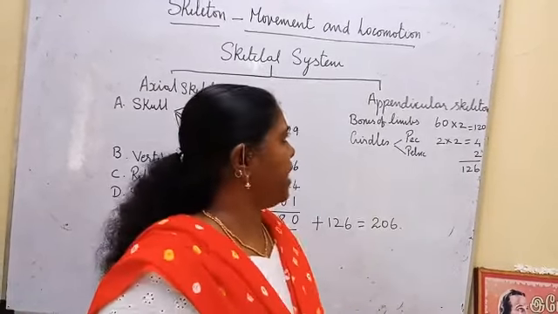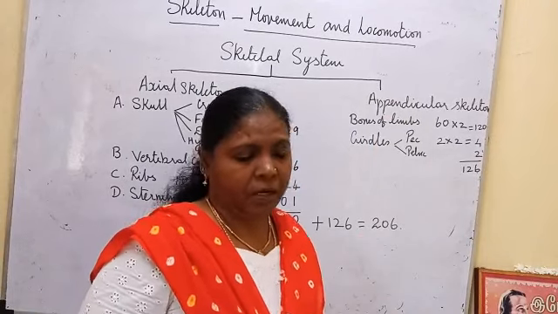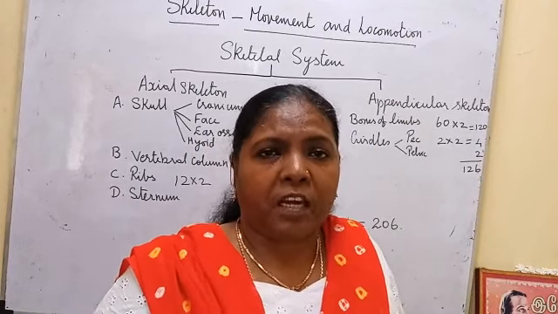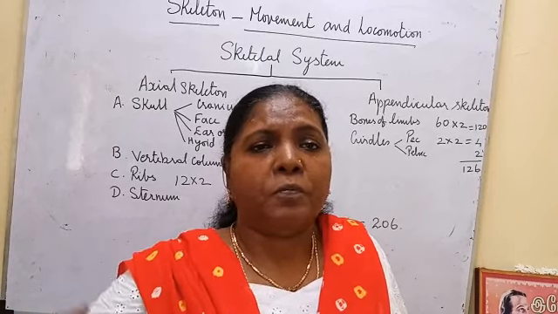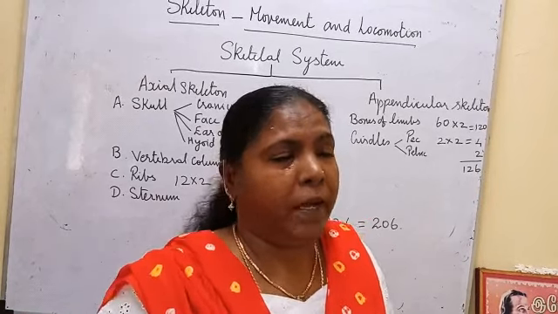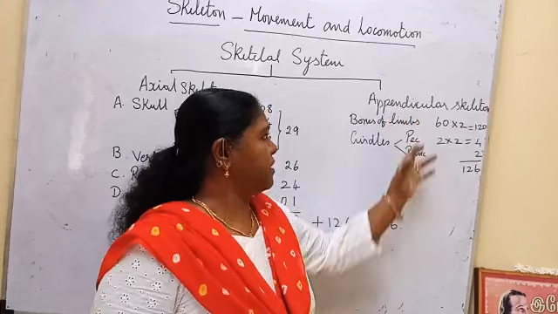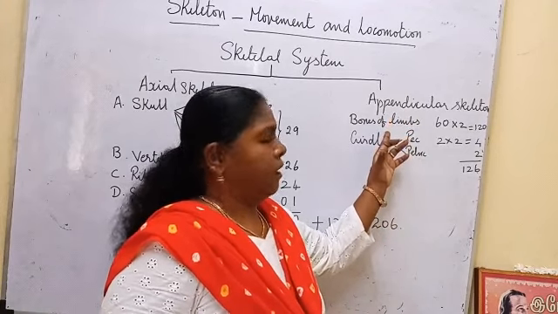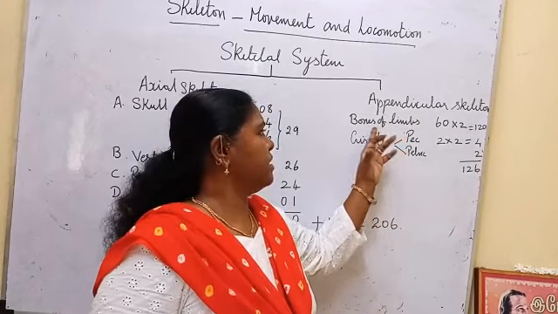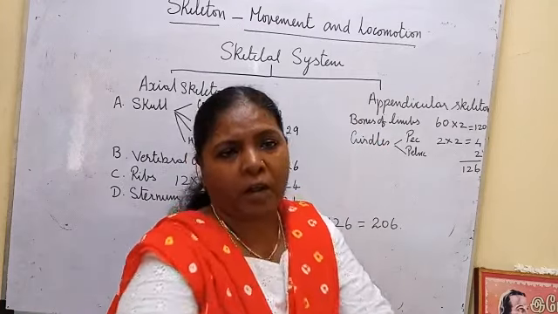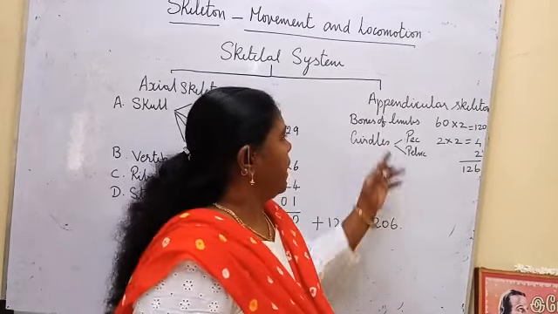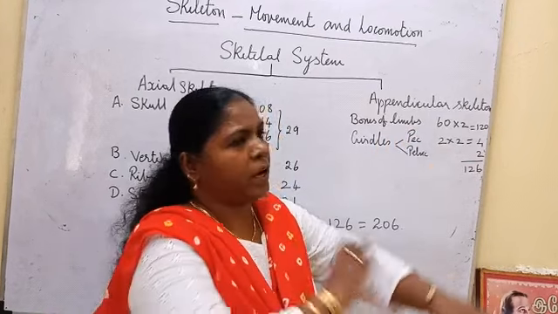And if you take the appendicular skeleton, the part of the skeleton which helps us in movement, it can be divided into two categories. One is the bones of the limbs, forelimbs and hind limbs.